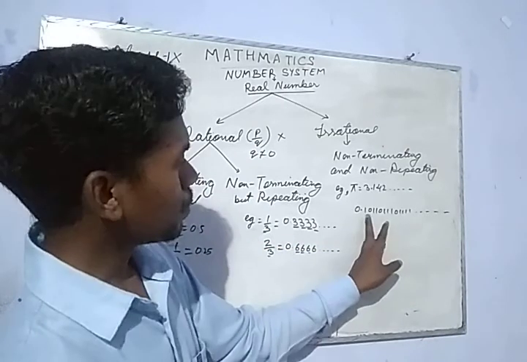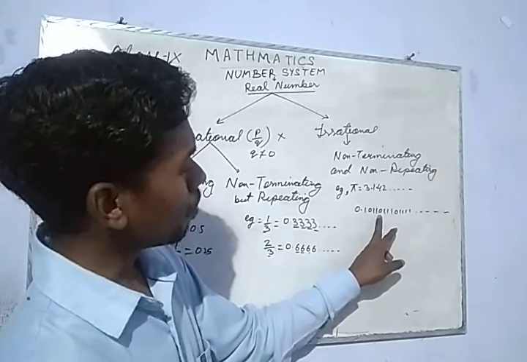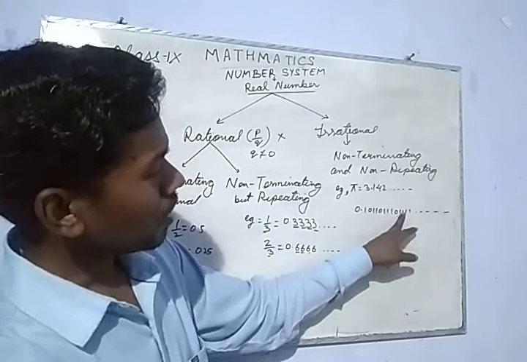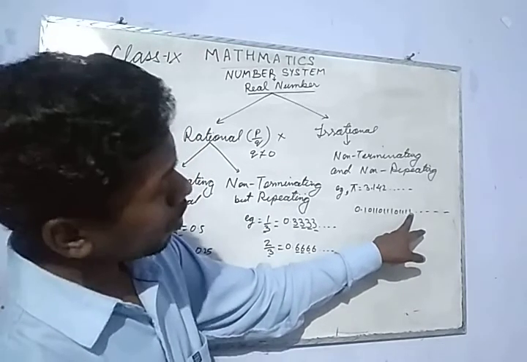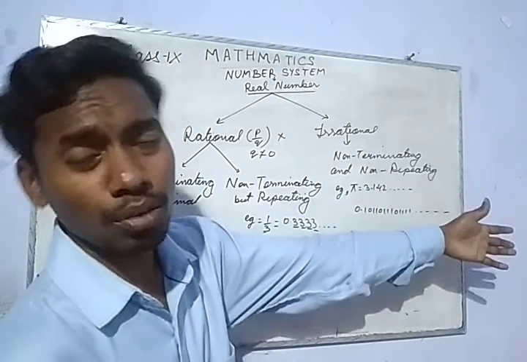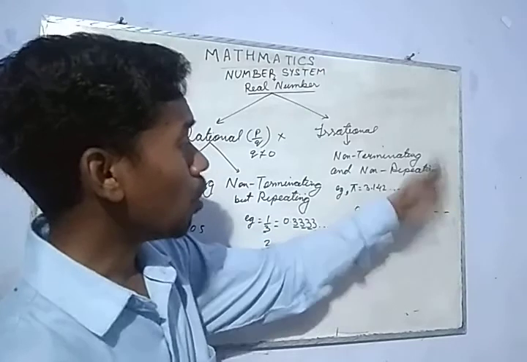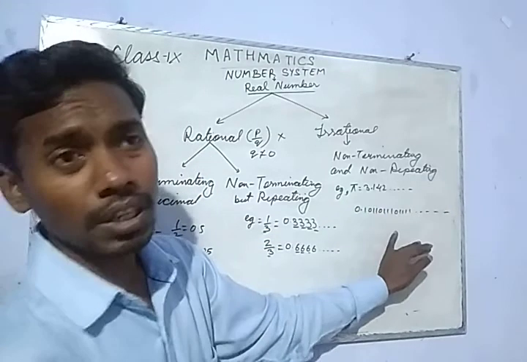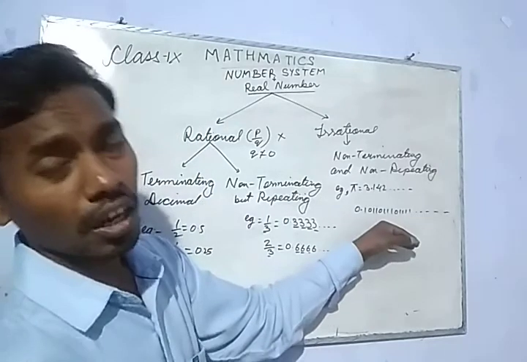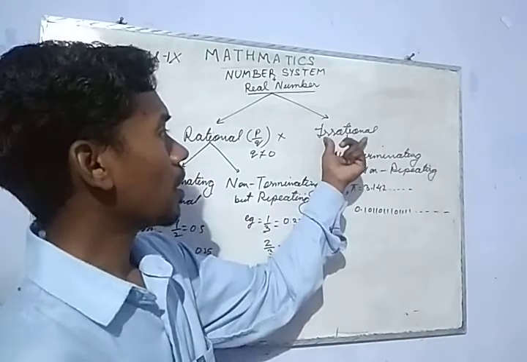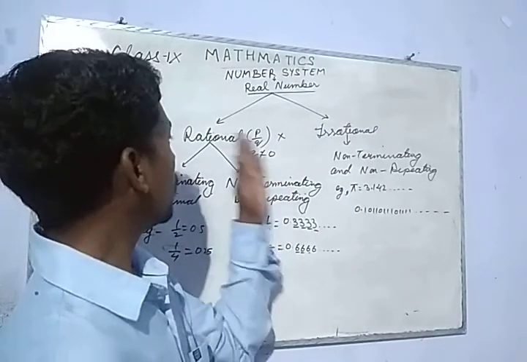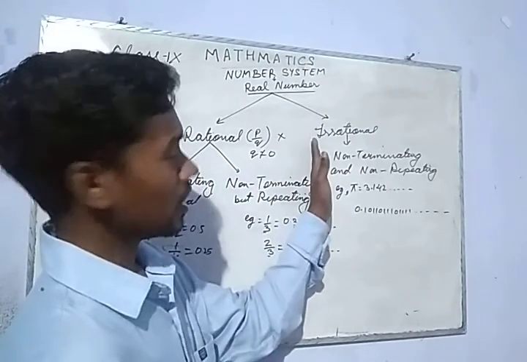You see, we have first 1 0, then 1 doubled and 0, then 1 tripled and then 0, then 1 four times and again 0, and so on. This pattern is never going to end, and it is never repeating. So these types of numbers are also irrational. So this is about rational and irrational.